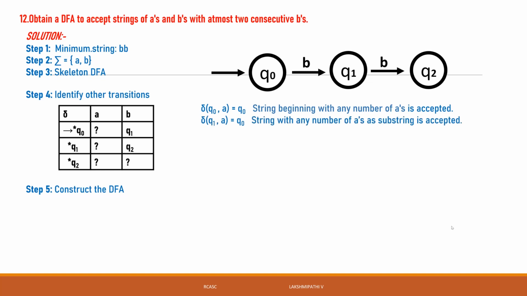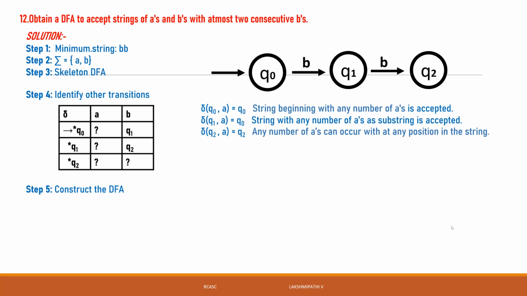Then Q1 of a is Q0. The string with any number of a's as a substring is accepted. That's why we give Q1 of a is equal to Q0.